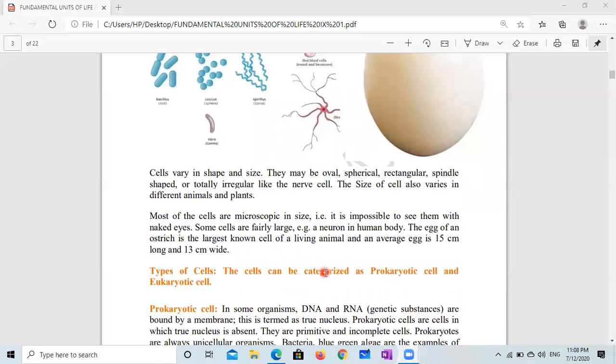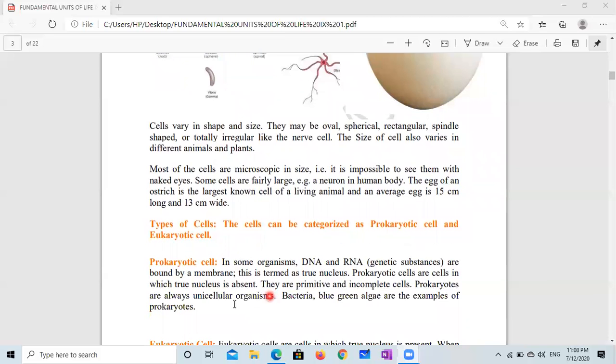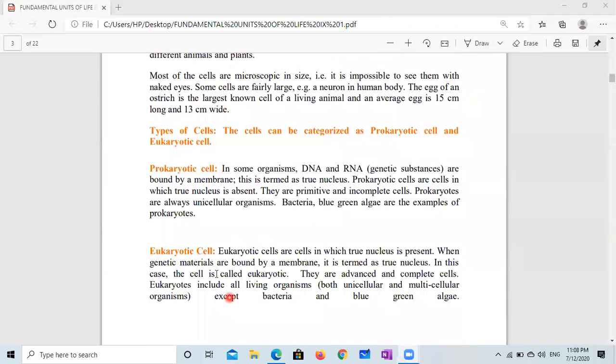Broadly, you can divide the cells in two groups, prokaryotic cell and eukaryotic cell. Roughly, we can say prokaryotic cell is primitive cell, incomplete cell. Eukaryotic cell is advanced cell, very complex cell.